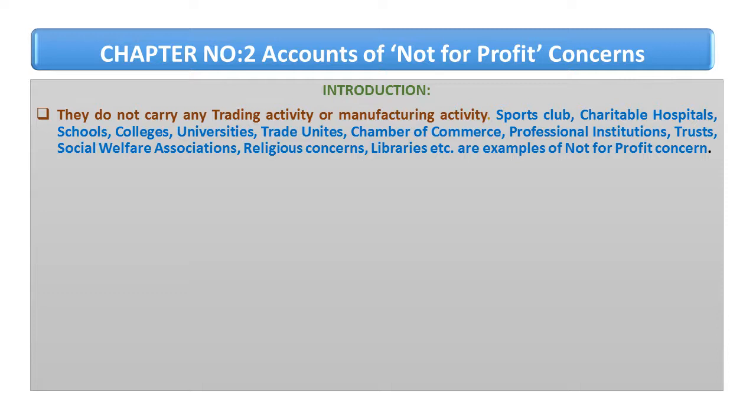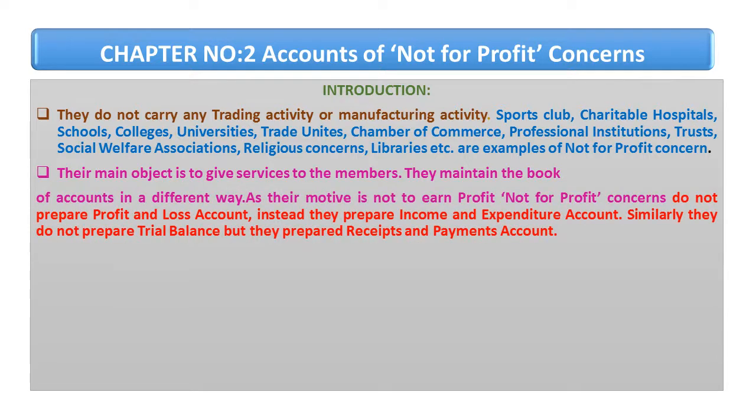Now, the major object of this is to give services to its members. Their major aim is not to earn profit, but to provide services especially to their members, or they can provide services to the society in general where it is actually needed. They maintain the books in a different way. As they are not earning profit, they do not prepare the profit and loss account. They normally prepare the income and expenditure account. Similarly, they don't have the trial balance as there is in a partnership final account. They have the receipt and payment account to prepare the accounts of the not-for-profit organization.